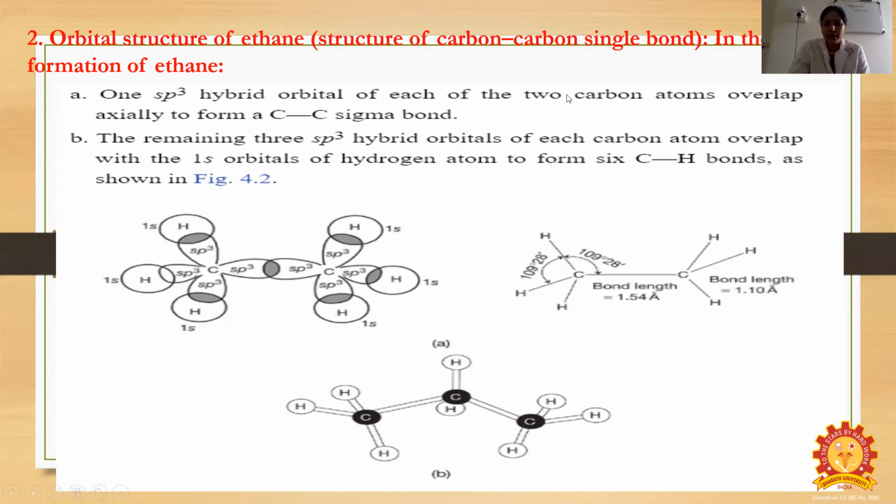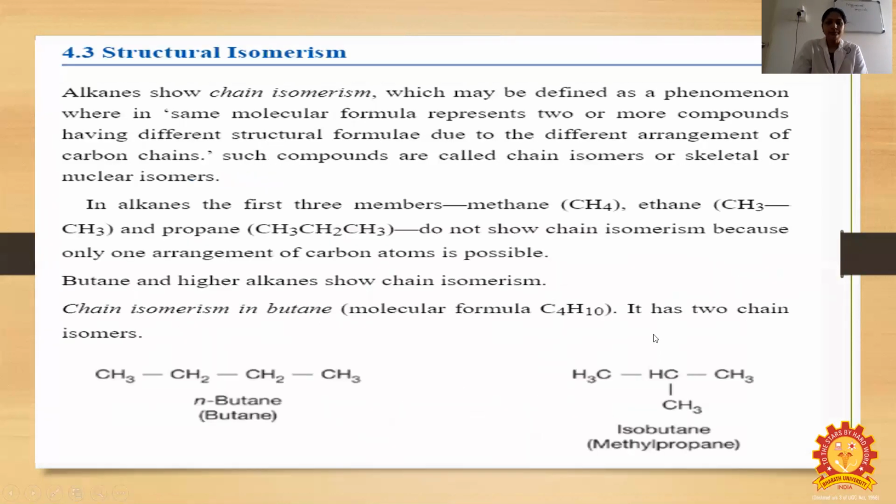So in this, one sp3 hybridized orbital of each of the two carbon atoms overlaps axially to form a carbon-carbon sigma bond. Then the remaining 3 sp3 hybridized orbitals of each carbon atom overlap with the 1s orbital of the hydrogen atom to form carbon-hydrogen bonds as shown in the figure. See here 1, 2, 3, 1, 2, 3. The bond length between carbons is 1.54 angstrom, the carbon-hydrogen bond angle is 109.28 degrees, and the carbon-hydrogen bond length is 1.10 angstrom.